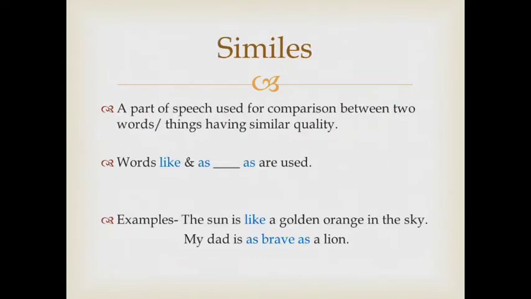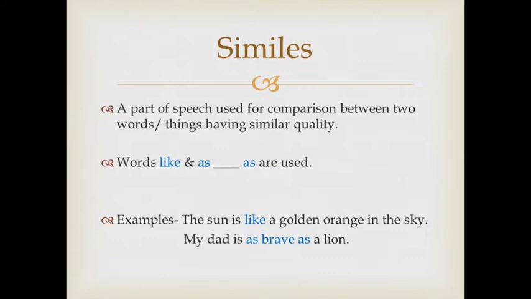A simile is used for comparison between two things having a similar quality. A simile is a phrase which compares two different things having a common quality. We use the word like or as to make the comparison.